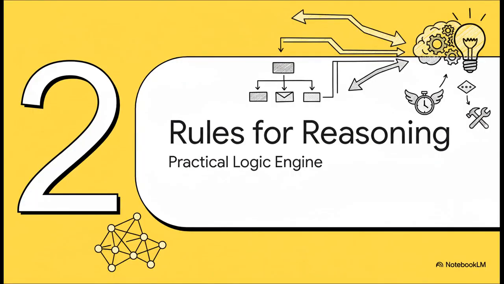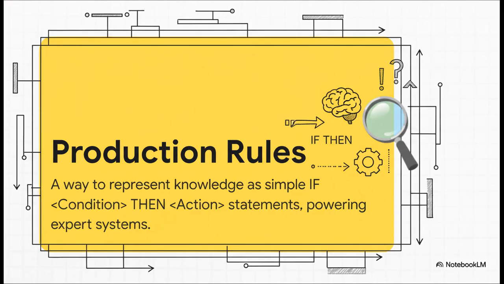All right, a new section. To make logic faster, to make it actually work in the real world, the early AI pioneers came up with a much simpler, more direct system. They basically created an engine for practical logic, all based on simple rules. And these are called production rules. The best way to think about them is like simple recipes for thinking. If this happens, then do that. If you see these conditions, then you can make this conclusion. It's super direct, it's actionable, and this idea became the core of what we now call expert systems.